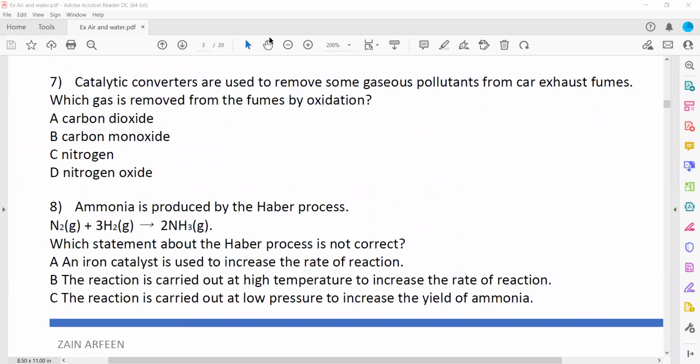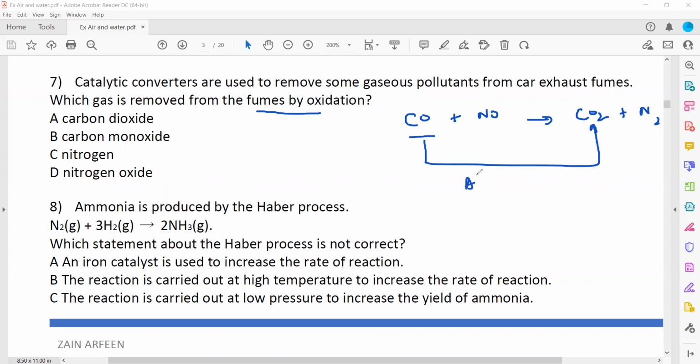Catalytic converters are used to remove some gaseous pollutants from the car exhaust. Which gas is removed by oxidation? So what happened? Carbon monoxide and oxides of nitrogen become carbon dioxide and nitrogen gas. So for carbon monoxide, there's an addition of oxygen. If addition of oxygen is there, what do we call that? Oxidation.